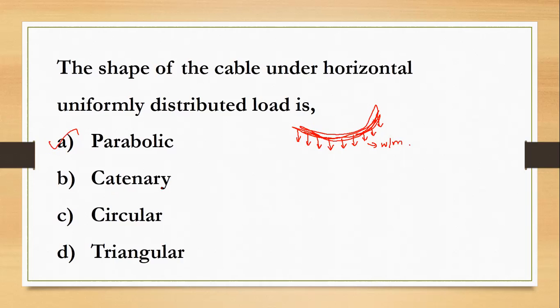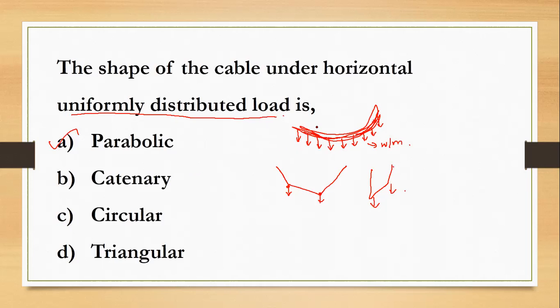What are the other options? Catenary, circular and triangular. When the cable is subjected to a point load, its shape will vary according to the load. It may be like this or it may be like this. So it depends upon the loading conditions. When it is subjected to a uniformly distributed load, as given in the question, the shape of the cable will be parabolic. And here I wish to add one more point.